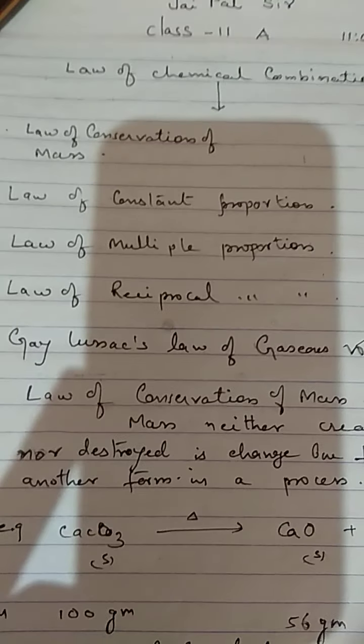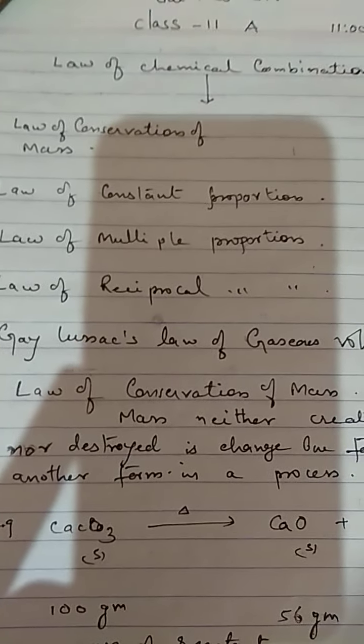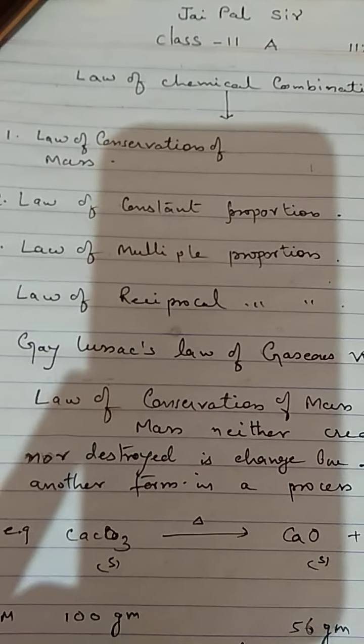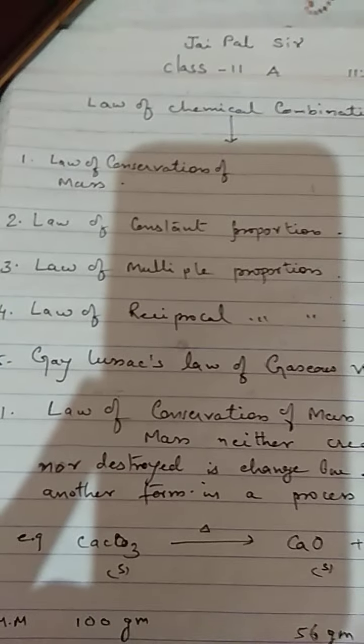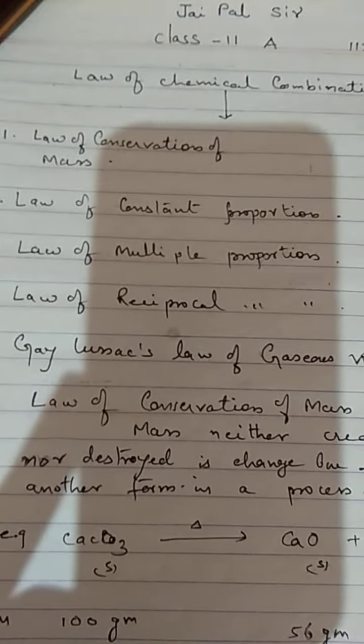Now the law of multiple proportion, this is very important and has a very good example. Here, two elements combine together to form more than one product.